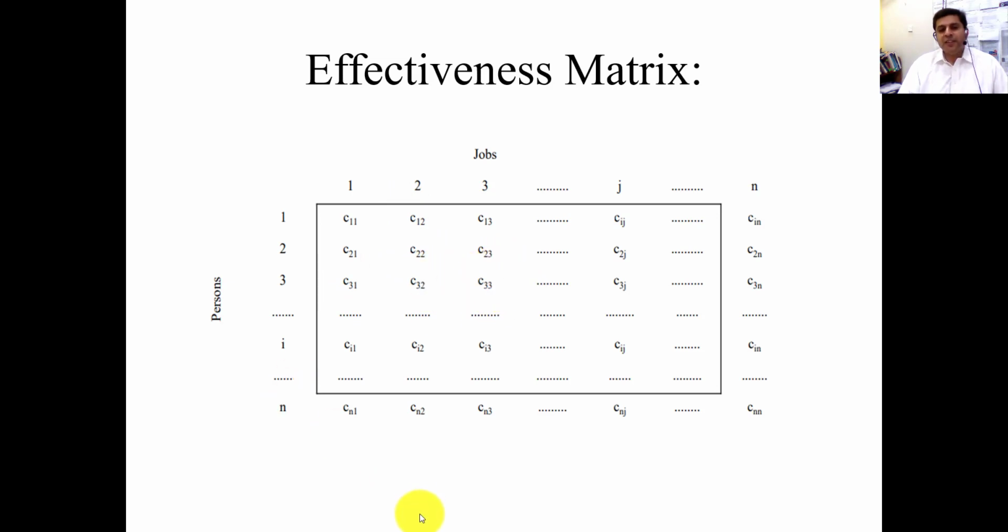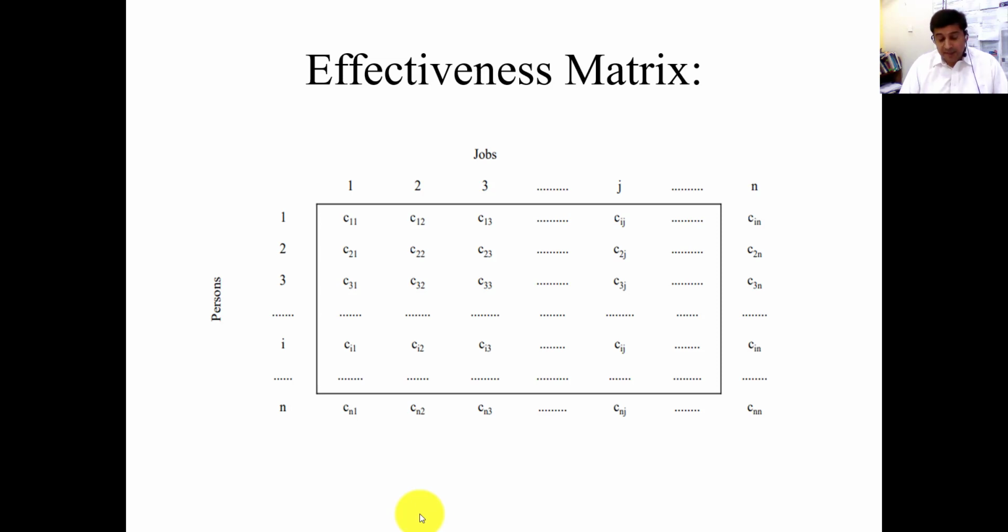Okay, so generally we will construct an effective matrix. When you construct an effective matrix, then you can construct a network diagram. Then from the network diagram, you can write an NLP model. An NLP model, because this is a cost related problem, we want to minimize the cost. So we will formulate a minimization problem.